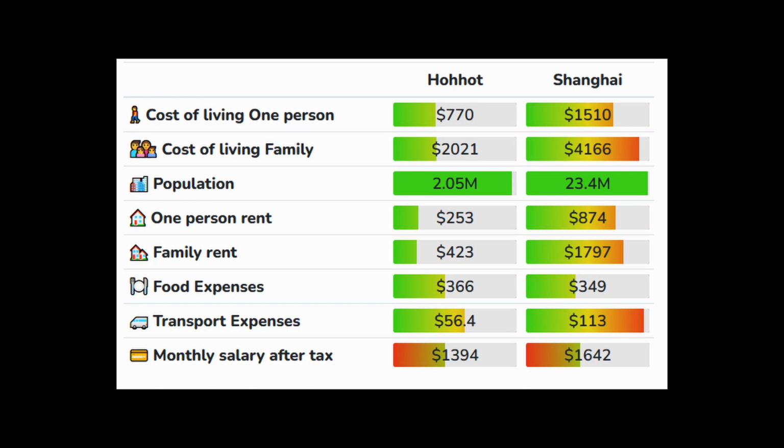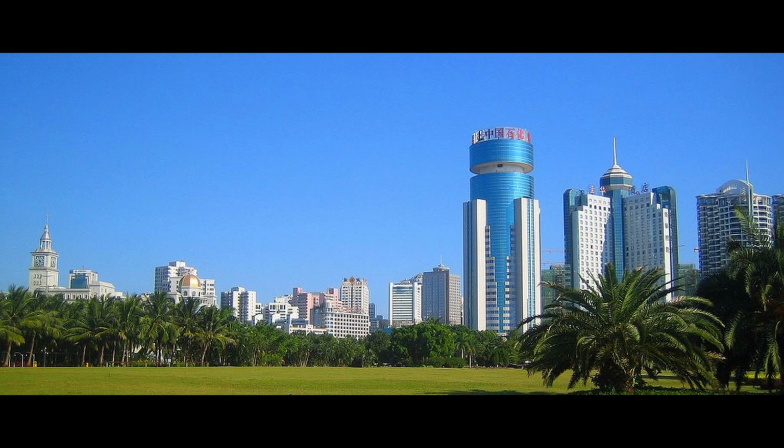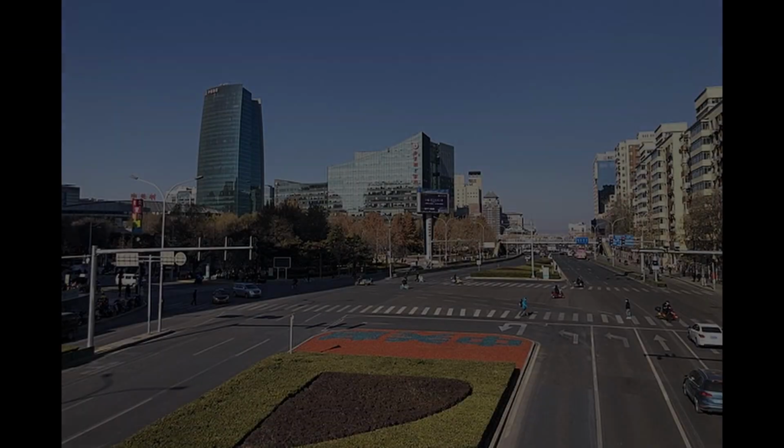All told, this is just a general guideline. It's not a hard and fast rule to anything. And if you live in China, please let me know what you think about this whole tier list idea. I'd really love to hear from you.